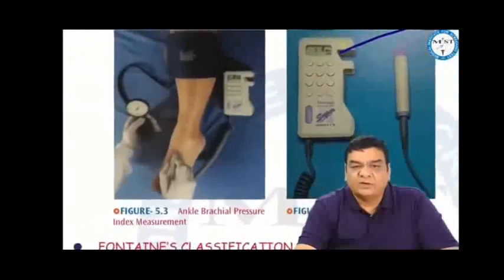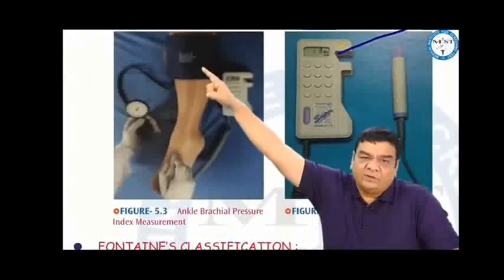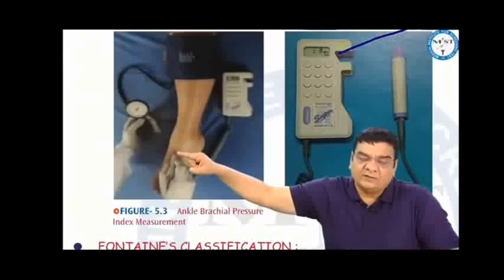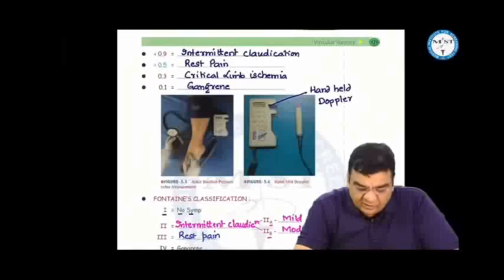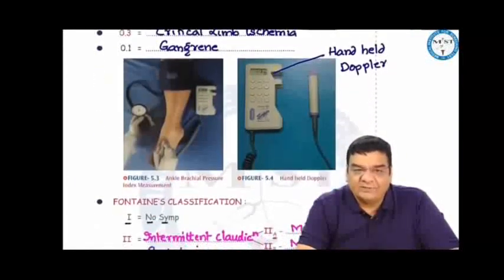And this is the equipment we are using. This is a handheld Doppler. We keep the Doppler pencil on the dorsalis pedis artery, and this is the sphygmomanometer, the BP cuff, which is applied here, and we can measure the systolic pressure at the ankle like this and compare it with the systolic pressure at the arm. If the ratio is 1.1 plus or minus 0.2, that is normal. Less than 0.9 is intermittent claudication, less than 0.5 is rest pain, 0.3 critical limb ischemia, and 0.1 gangrene.